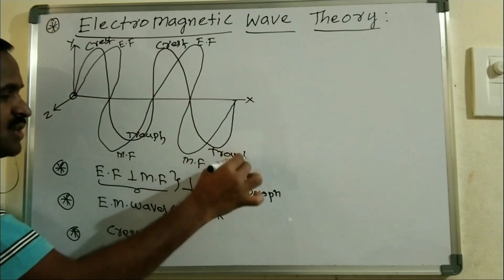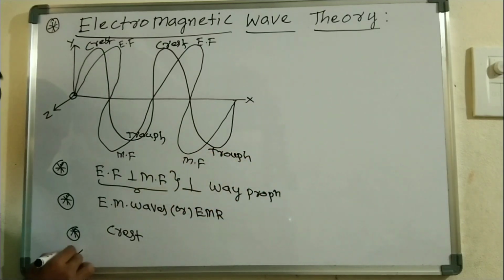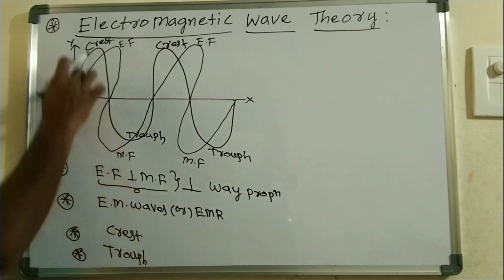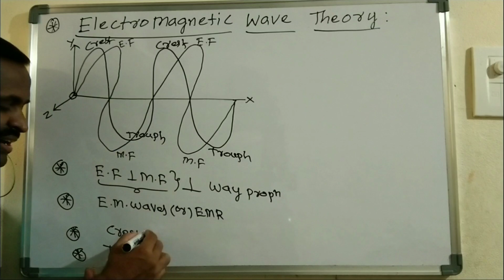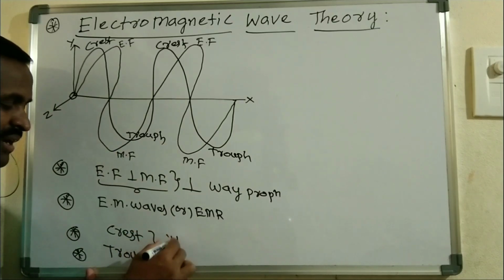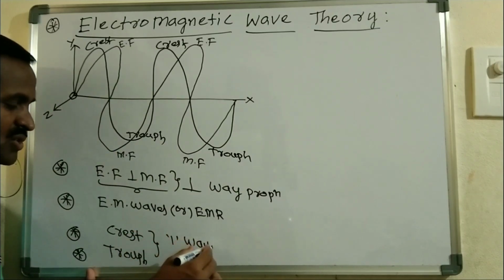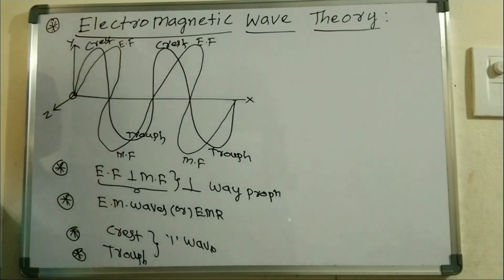So whenever one crest and one trough are completed, we say that one wave is completed, right?